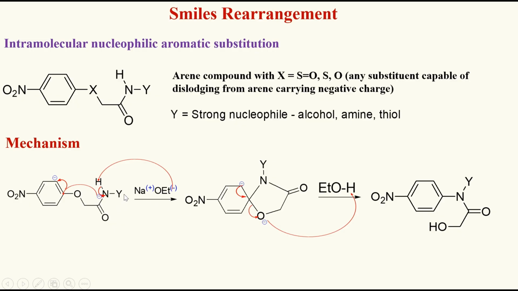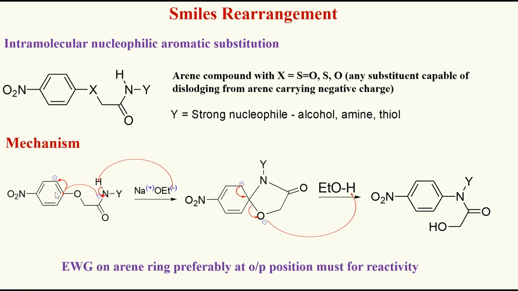It occurs within the molecule. That's why it is intramolecular nucleophilic aromatic substitution. This has been given by Smiles and hence it is named after him as Smiles rearrangement. For this reaction to occur, it should have a strong electron withdrawing group on the benzene ring system. It abstracts the electrons from the benzene ring system and makes it electron deficient such that a nucleophile can come and attack.